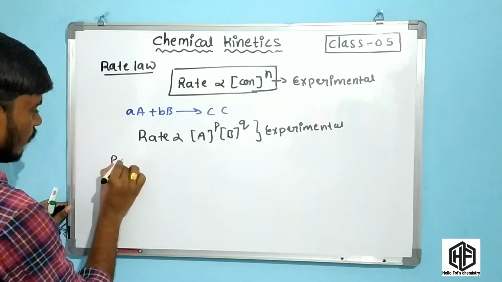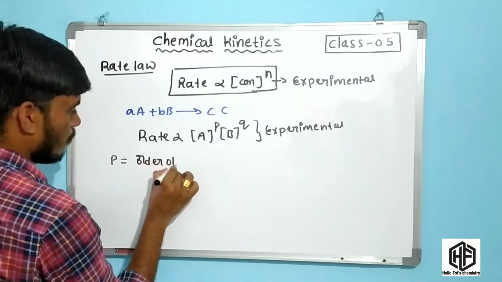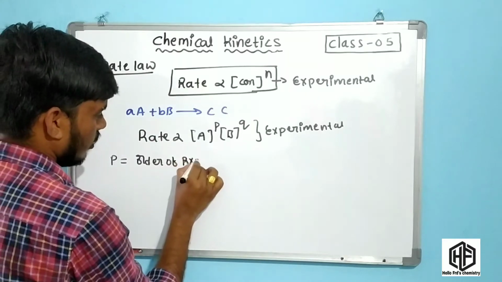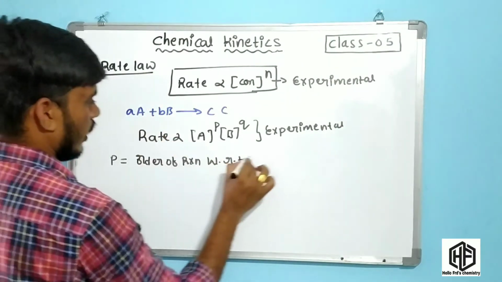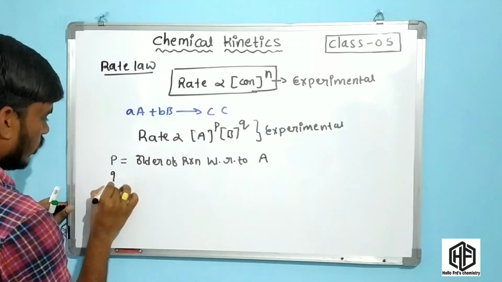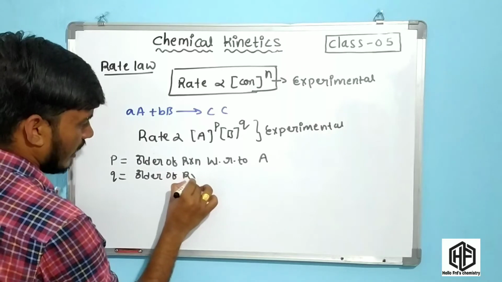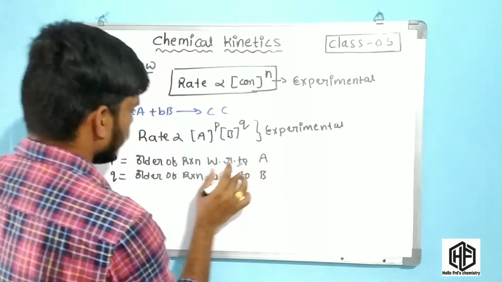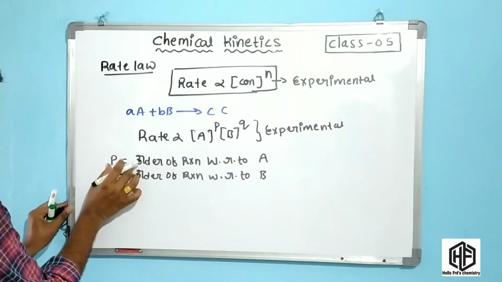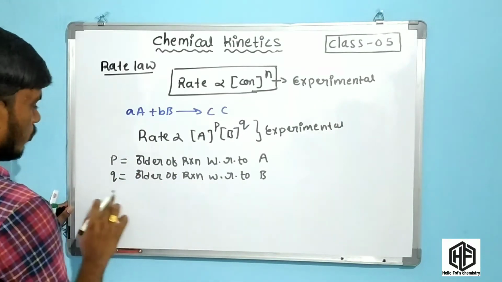Now p is the order of reaction with respect to A, and q is the order of reaction with respect to B. The order of reaction with respect to A is p, and with respect to B is q.